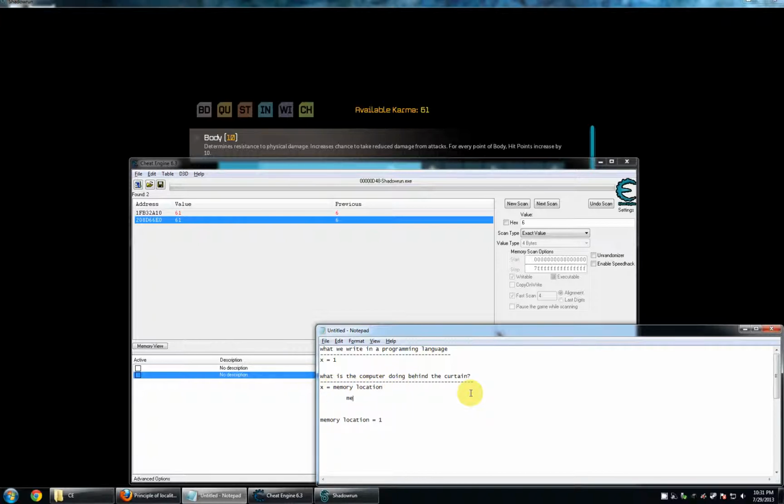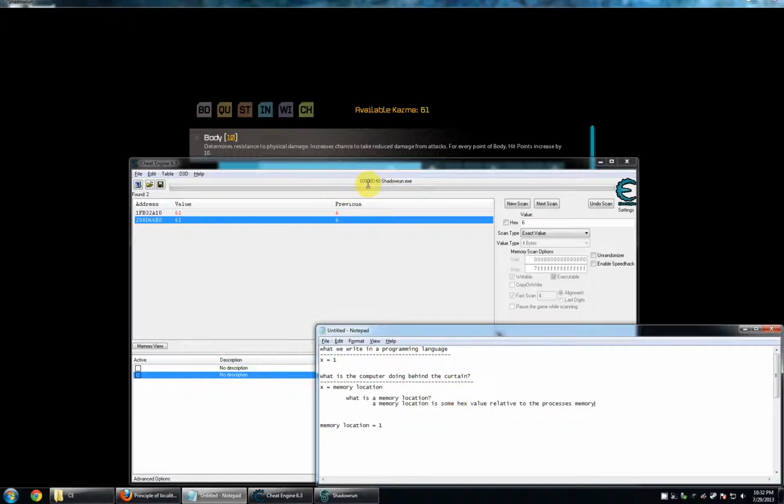We'll indent here and say, what is a memory location? A memory location is some hex value relative to the process's memory. There's a lot embedded in this statement, but if you've been going through the video series, this general statement should make sense to you. Memory location is some hex value relative to the process memory.